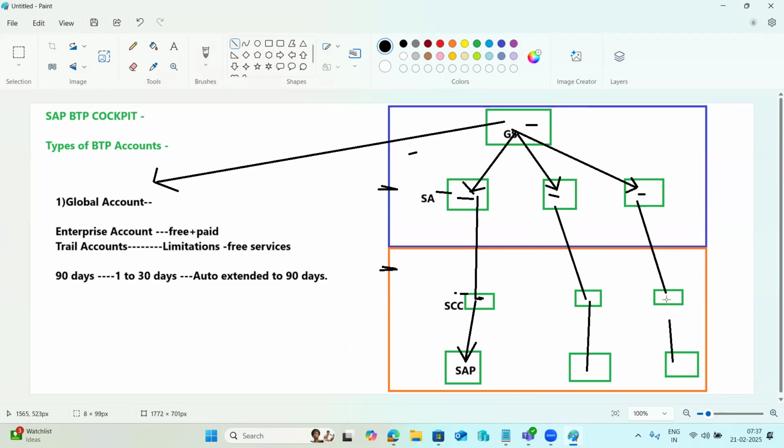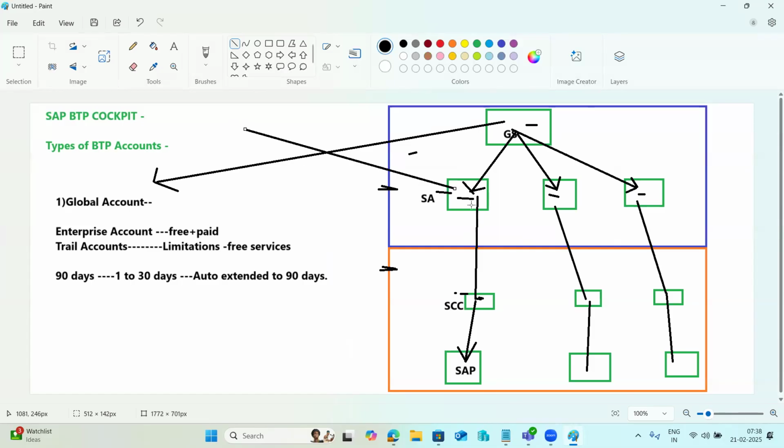Then you can integrate to the on-premises SAP systems here. So business users directly use whatever application you are building here. That application will generate one URL, a web-based URL, and they will use it here. Then when I click on that application, it will directly go through your cloud connector to the backend system. It will consume the data, which will be displayed to the users here. That is the concept here, right? That is the main thing here.